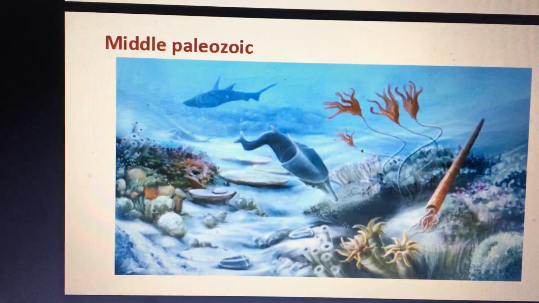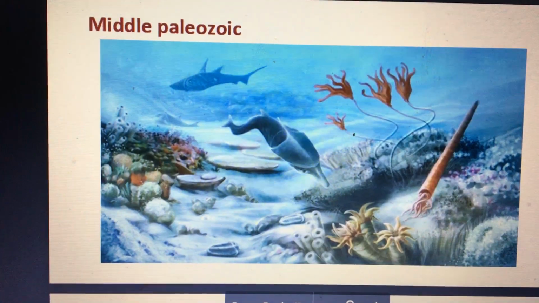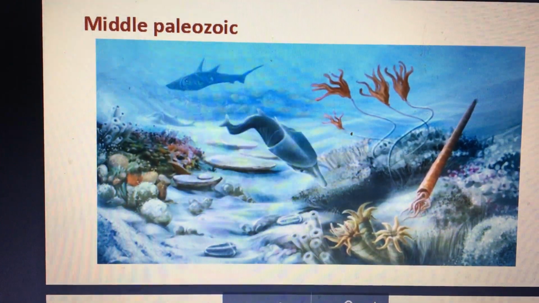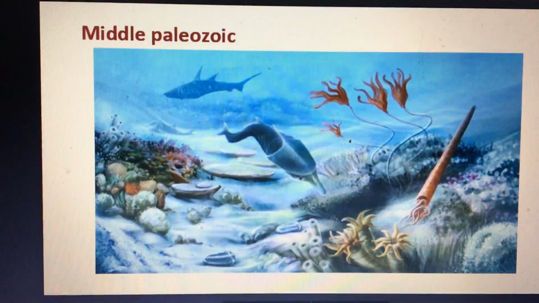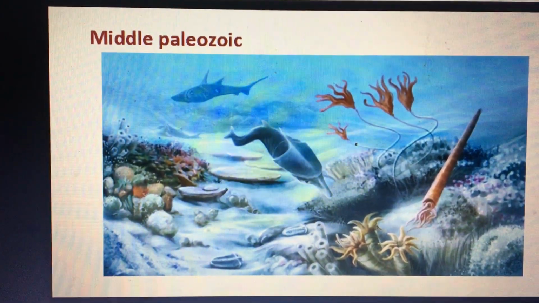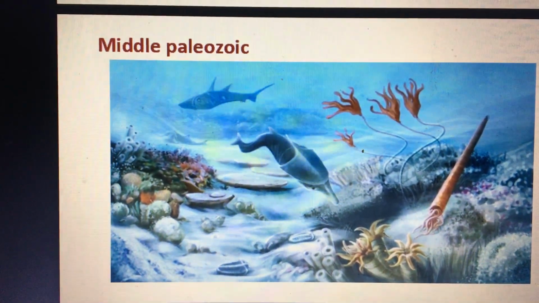So in the middle Paleozoic, you notice there's a shark in the background. We see the evolution of sharks. We see plated fish. We still see a lot of the organisms on the bottom. We still see a lot of organisms from the early Paleozoic. The middle Paleozoic, everything still lives pretty much in the ocean.